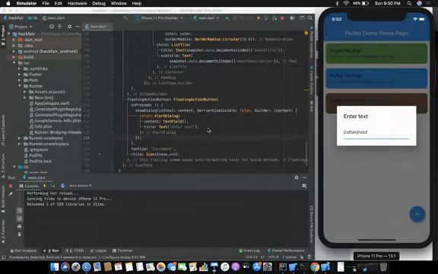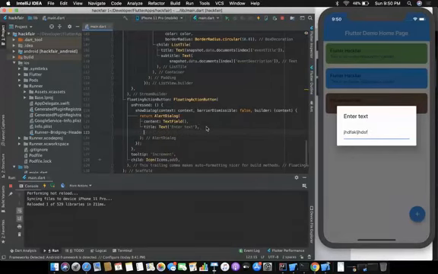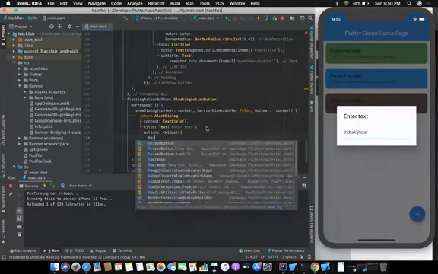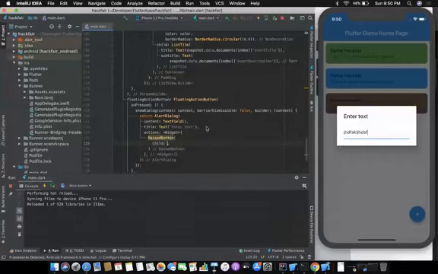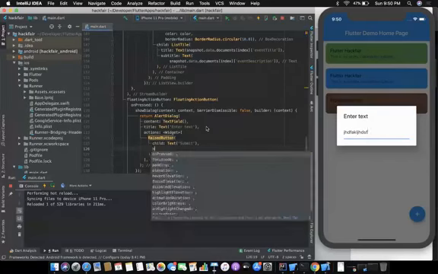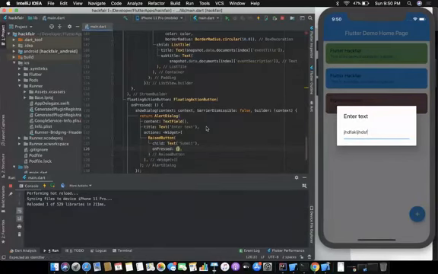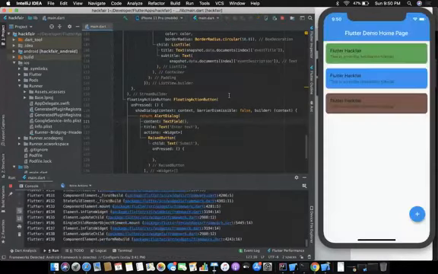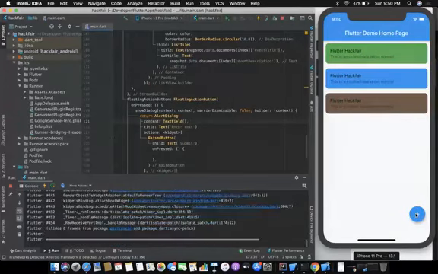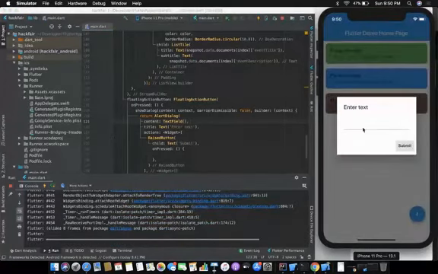So we need an OK button as well. So we need to have an OK button, actions, raised button, child, text, submit. We won't be talking about validations here right now, but validations can be put easily. It's not a big deal. And on press, we will just put this text onto the Firebase. So let's just hot restart the application. We have this text and we have on press.